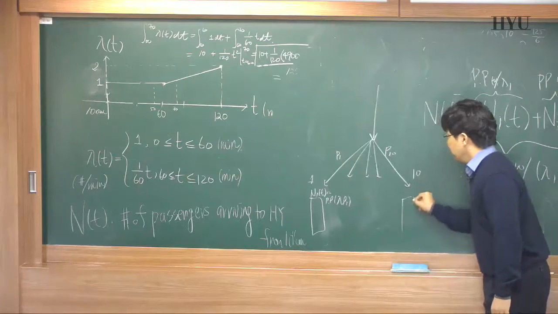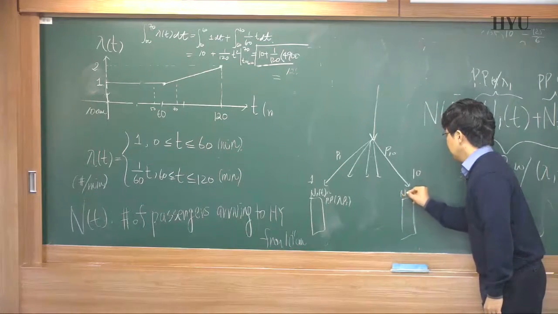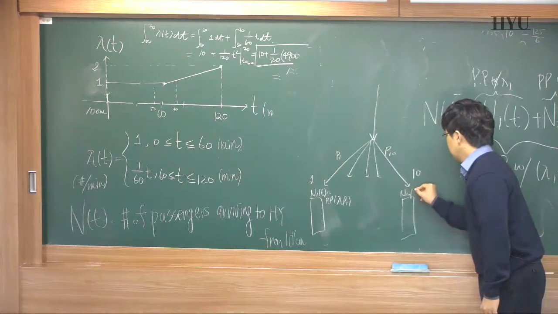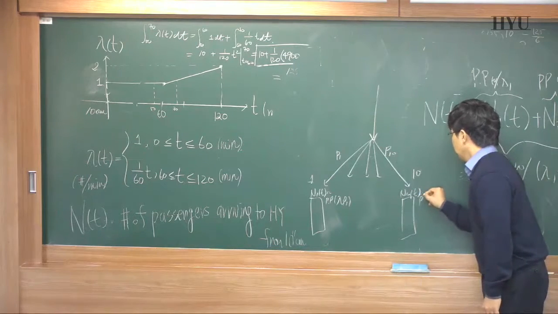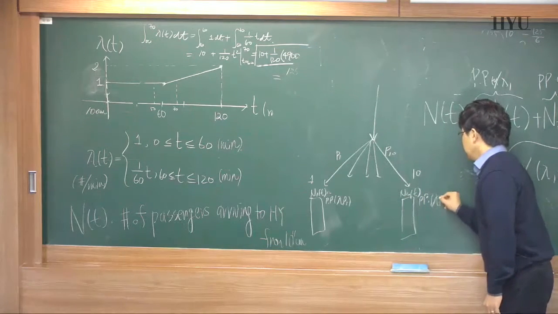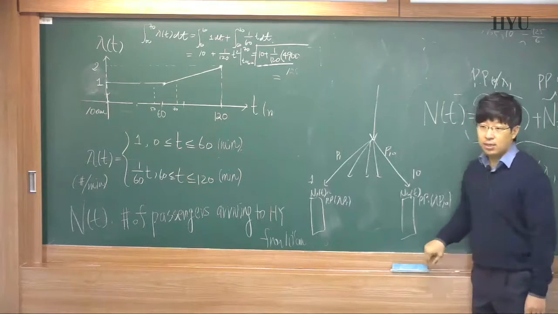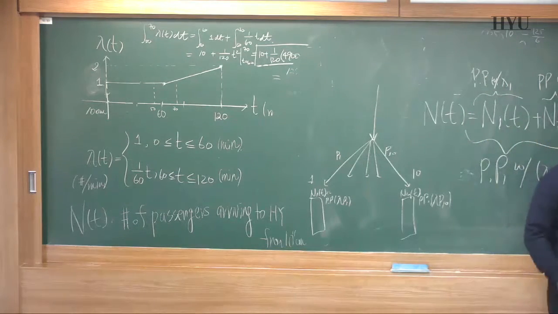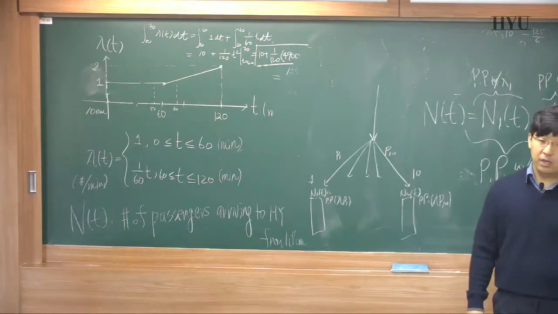In front of the 10th room, it is a Poisson process with lambda P10. And they are independent. We call this thinning process. Very, very important property of the Poisson process.